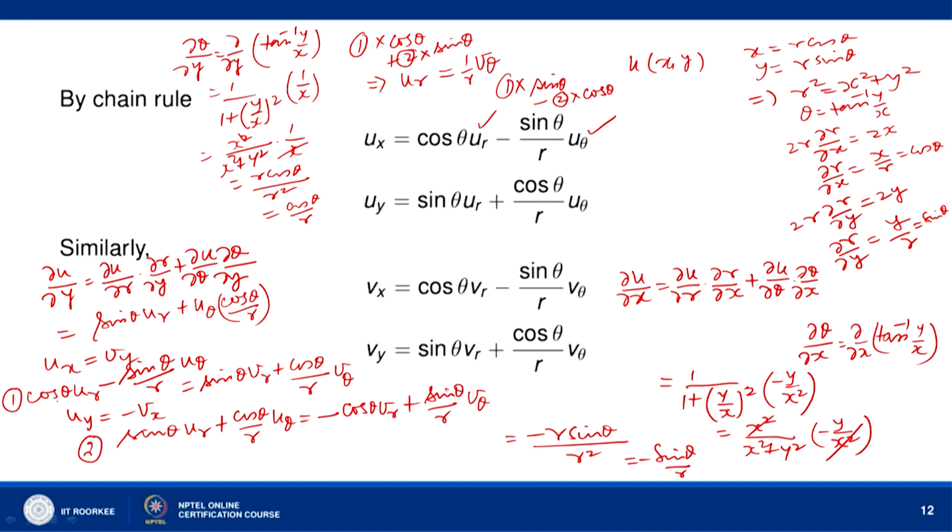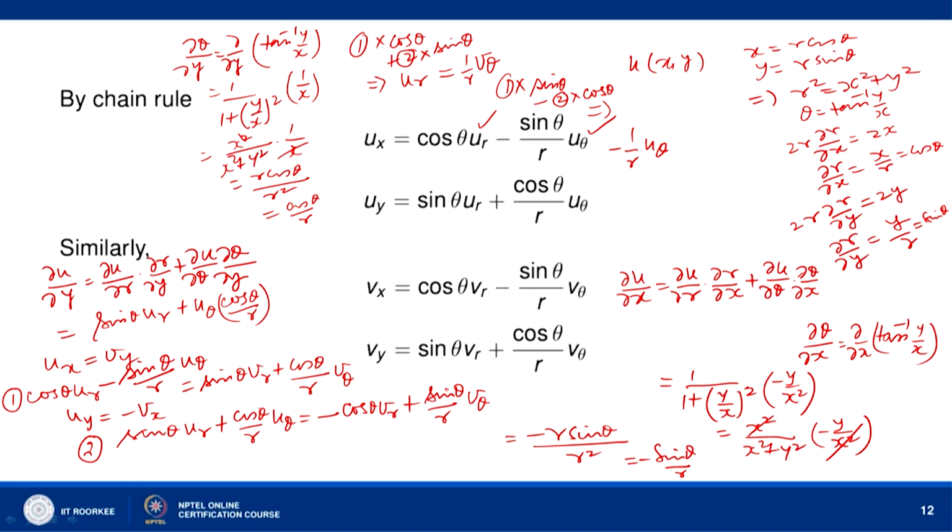Then what will happen? Sin theta cos theta u r, sin theta cos theta u r will cancel. Here we have minus sin square theta by r. Okay. Here we have minus cos square theta by r. Sin square theta by r, cos square theta by r will give us minus 1 over r u theta. And here right side what will happen?